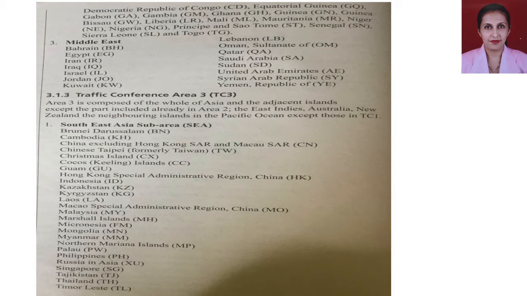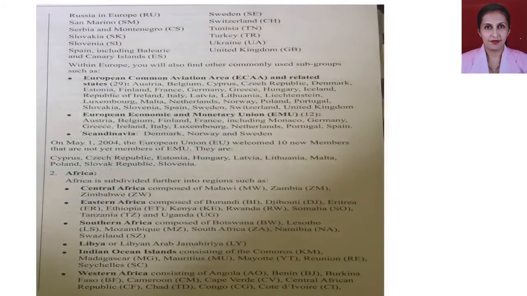So in TC2, I'll repeat again, there are 3 main categories. One is Europe, second is Africa, and third is Middle East. In Europe, there are 3 categories: European Common Aviation Area and related states, European Economic and Monetary Union, and Scandinavia.